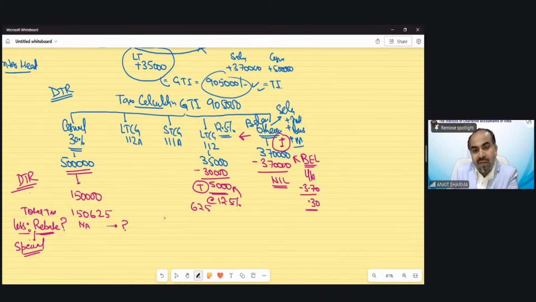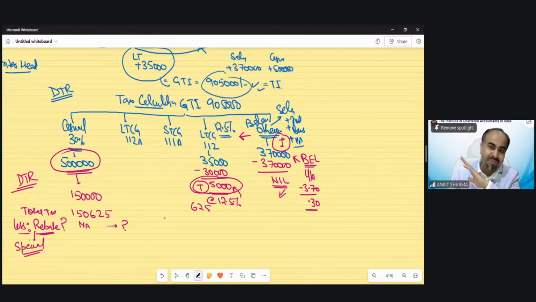So now you can see we have tax on this special rate of income, and this is also a special rate of income. If there is any specific rate of income, in that situation, you cannot claim rebate under the default tax regime. Under the optional tax regime, it is allowed, but under the default tax regime, it is not allowed. So there would not be any rebate, because this tax is on a special rate of income. Now 4% cess.